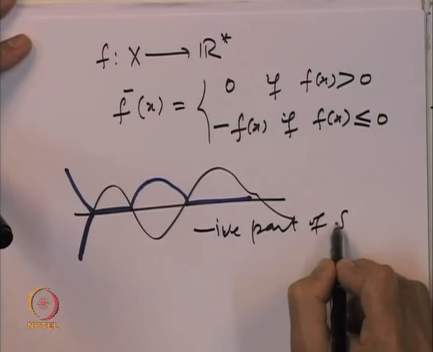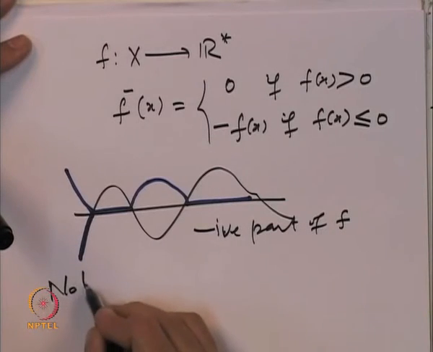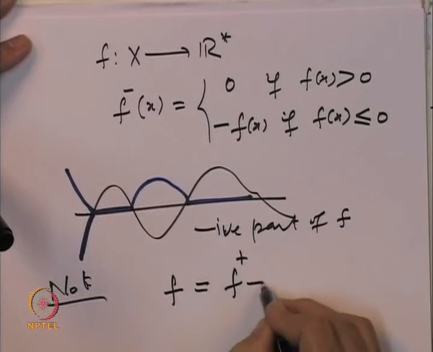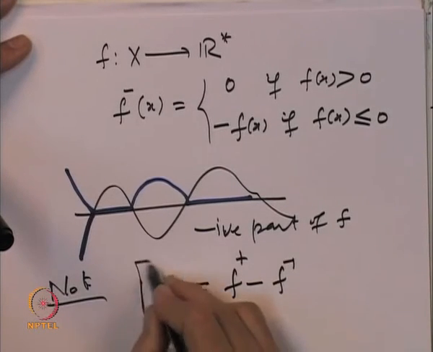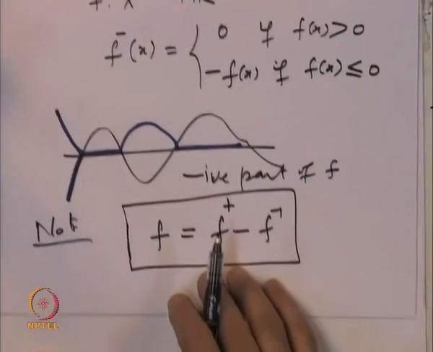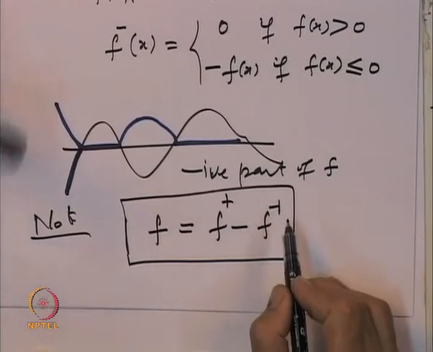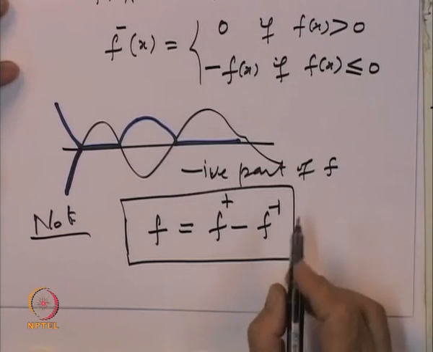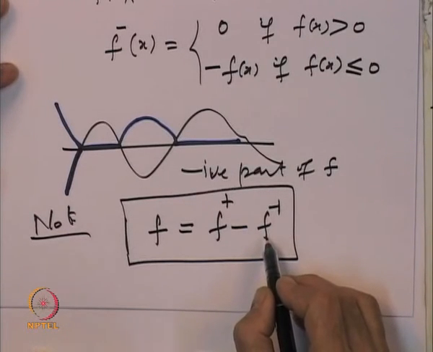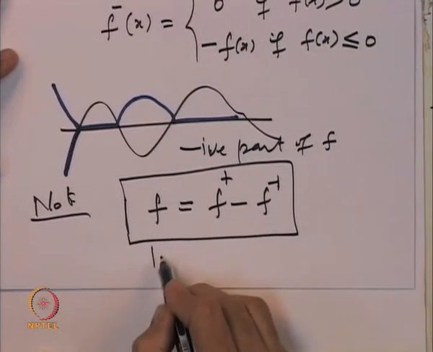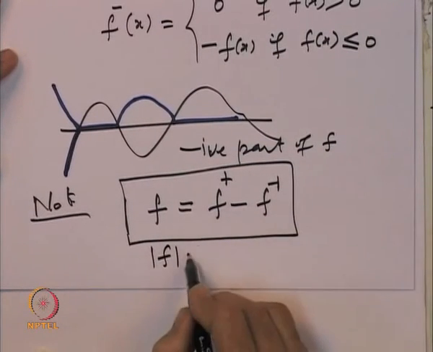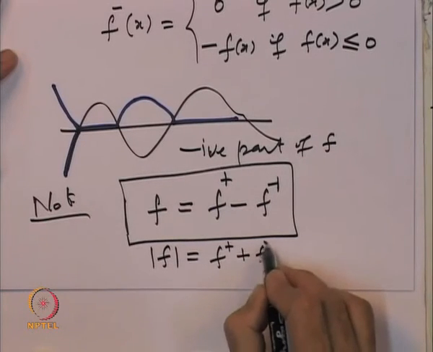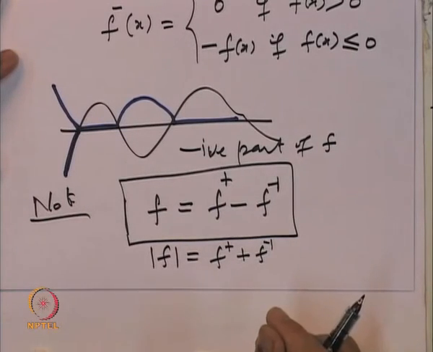Let us observe that the function f is written as the positive part minus the negative part. Every function can be represented through its positive part and negative part, and both these functions are non-negative functions. Mod of f can be written as f plus plus f minus.